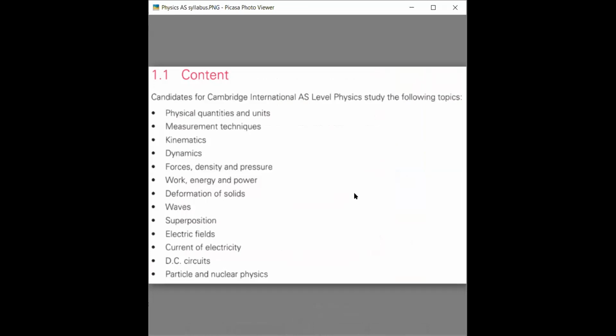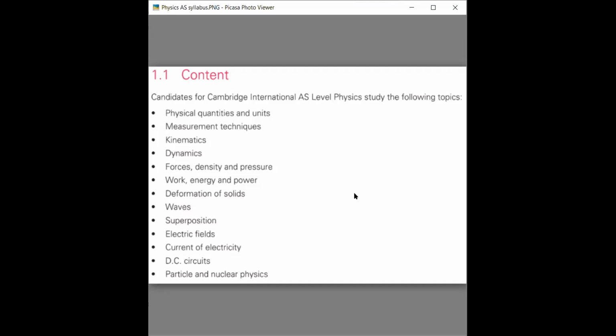This one, you can see on the screen. What is written on the screen? Sir, physics candidates for Cambridge International AS level physics study the following topics. Yeah. So this is your AS syllabus topics. Can you read the topics? Yes, sir. I will read it. There are 13 topics. You give a pause for every topic.